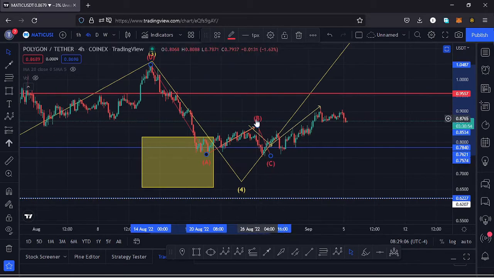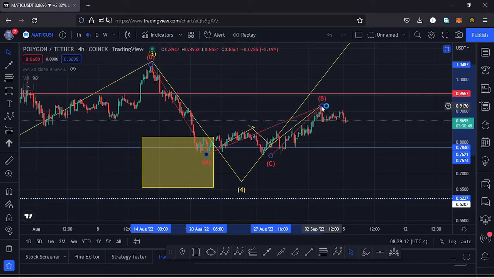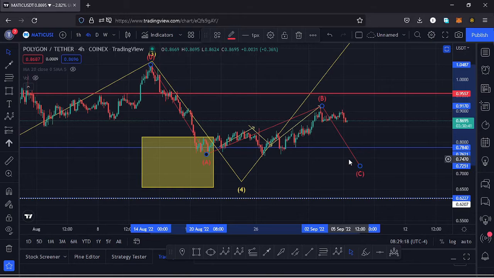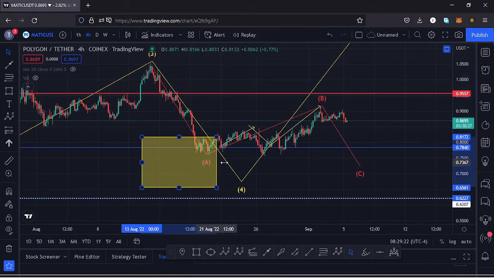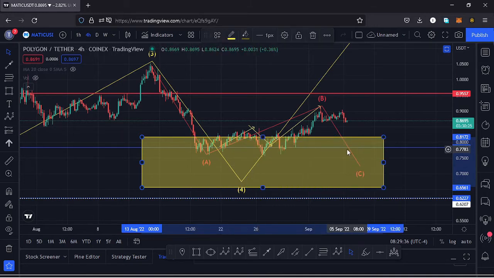It's possible that maybe the high for that wave B was not at this point, and maybe the high that we have at around the $0.93 mark, that is the new high for that wave B, and I expect a retracement to the lower side in the formation of a wave C. So it's very possible that maybe we have not yet seen the low for that wave 4, and we might continue seeing lower prices in the formation of a wave C.